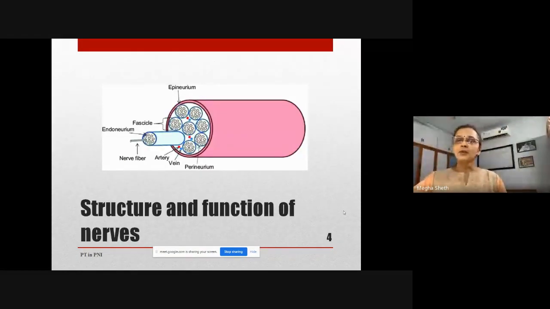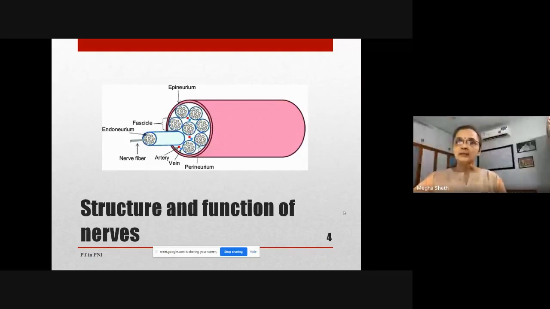So you have the axon in the center, and the axon is surrounded or covered by the myelin sheath, and then that is covered by the endoneurium. So each nerve has a conducting part and a supporting system. The endoneurium, perineurium, and the epineurium are the supporting tissue, whereas the axon is the conducting tissue.